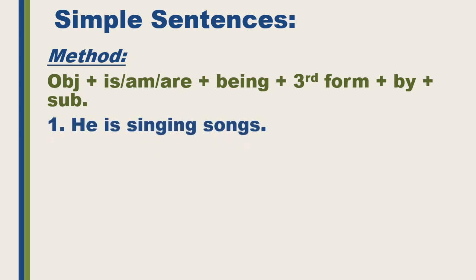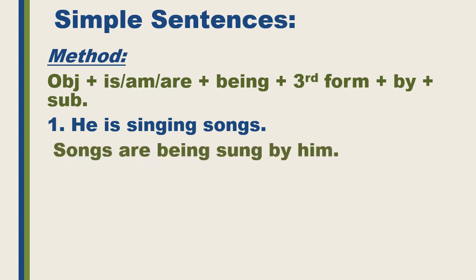Here is the first sentence, he is singing songs. Here is and first form plus ing. It means that this is present continuous tense. Now we have to follow the rules of present continuous tense. The passive will be, songs are being sung by him. Which helping verb do we have to use in present continuous tense? Is being, am being, are being. Now songs are plural, so we have to write are here.